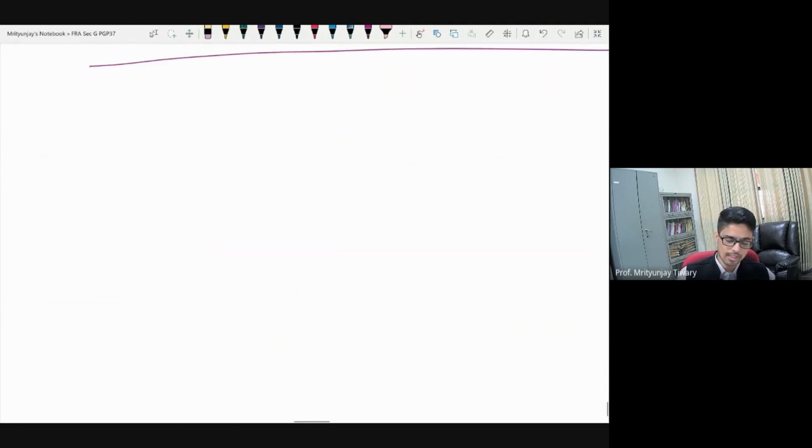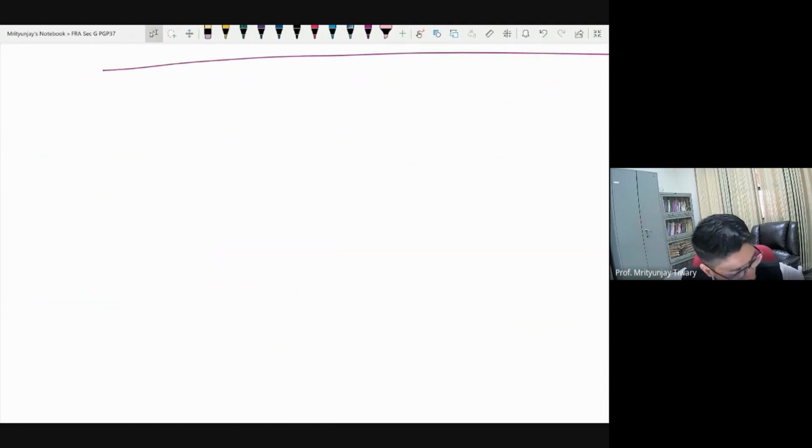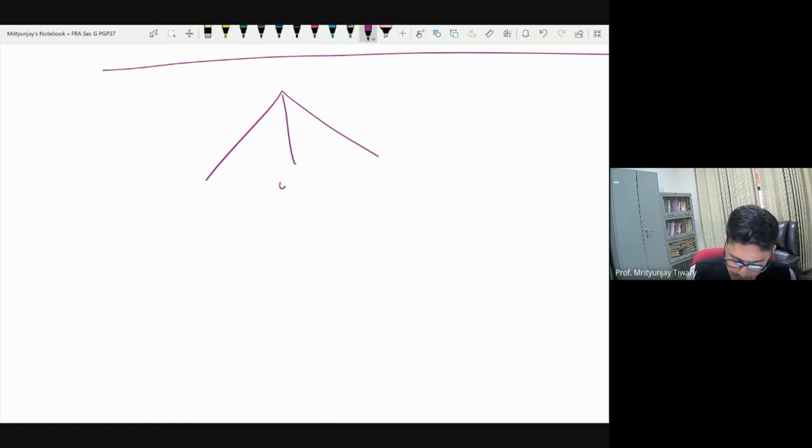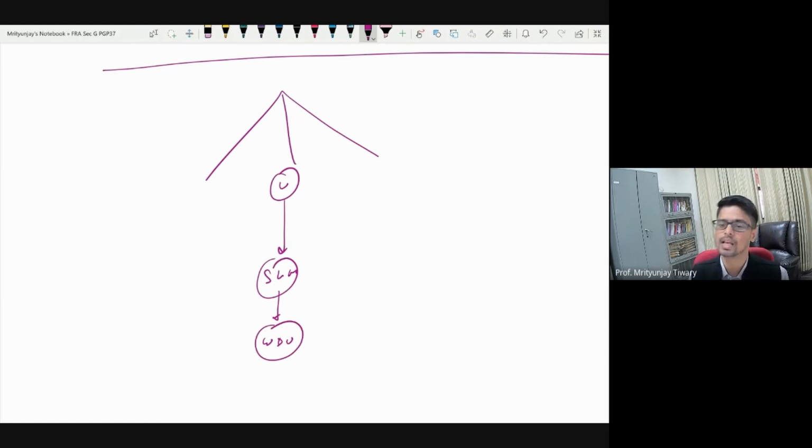Okay, so let us go to discuss one more subpart. We were still discussing usage of the asset. There is one more topic to be discussed here. For this I need slightly more than 5 minutes, which is what happens when you shift the method itself. So far you were using SLM, now you want to jump to, let's say, WDV or vice versa. Can you do this? How do you do this if you can? And what are the repercussions? This we will see maybe tomorrow or whenever is the next class.